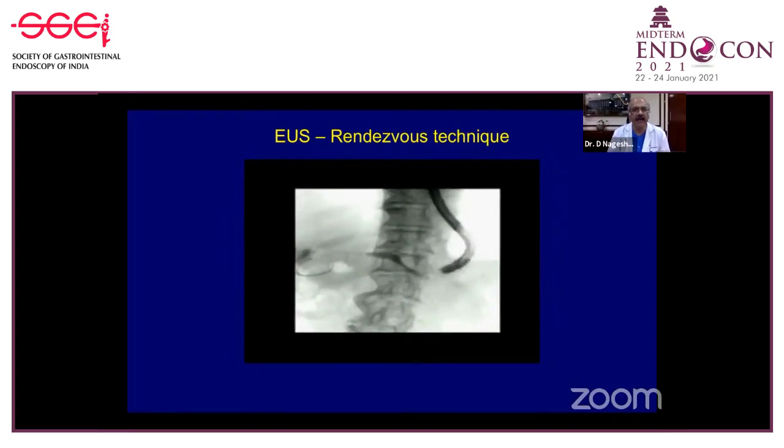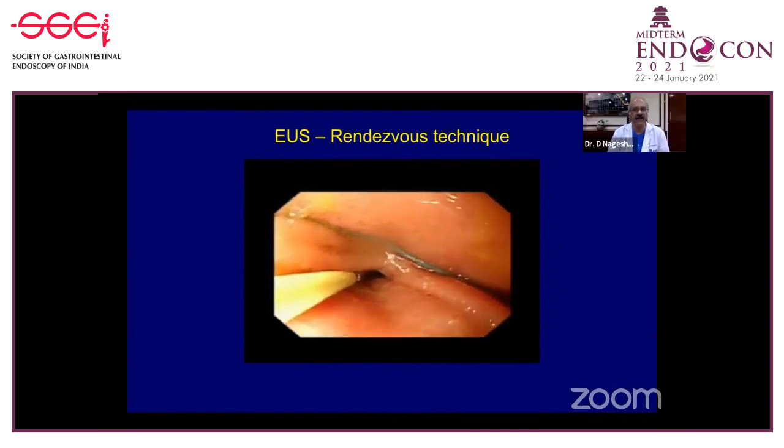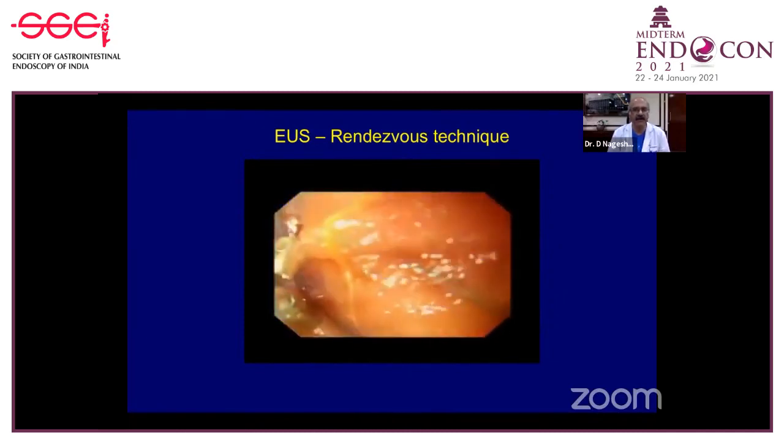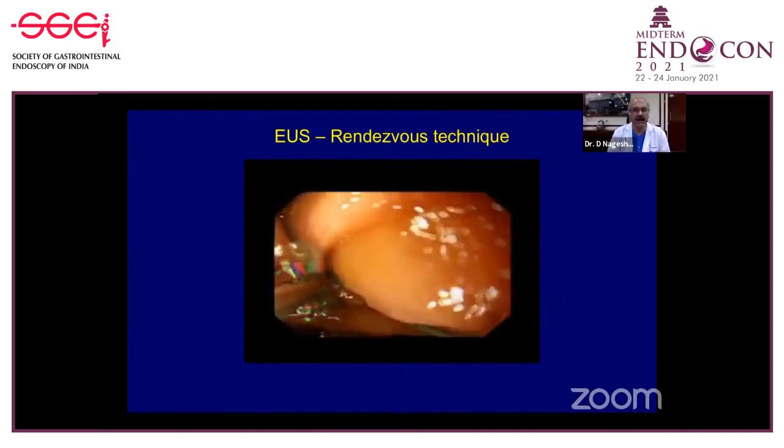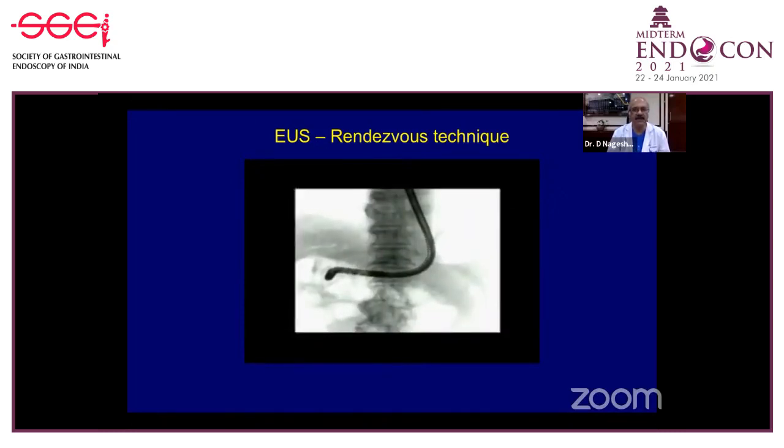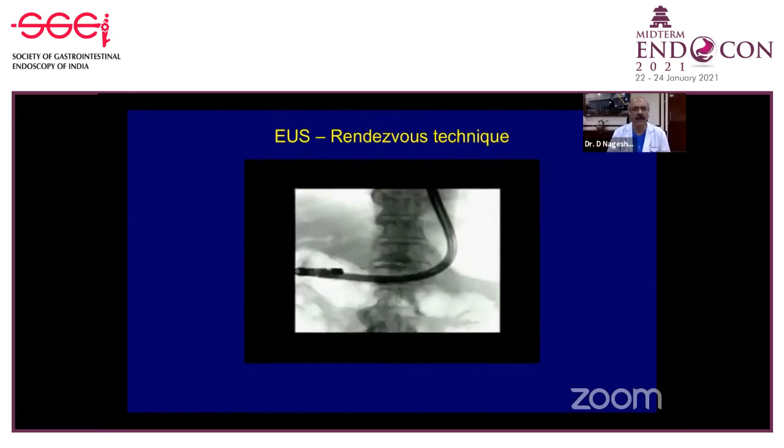And you have to be very careful here, because I find that very often the guide wire slips. And when the guide wire slips, you can't repeat the procedure again, because these patients have already taken a long time. But once you can go successfully inside and identify this guide wire, we would then pick out the guide wire through the ERCP scope and then complete the procedure by putting in a stent and so on.